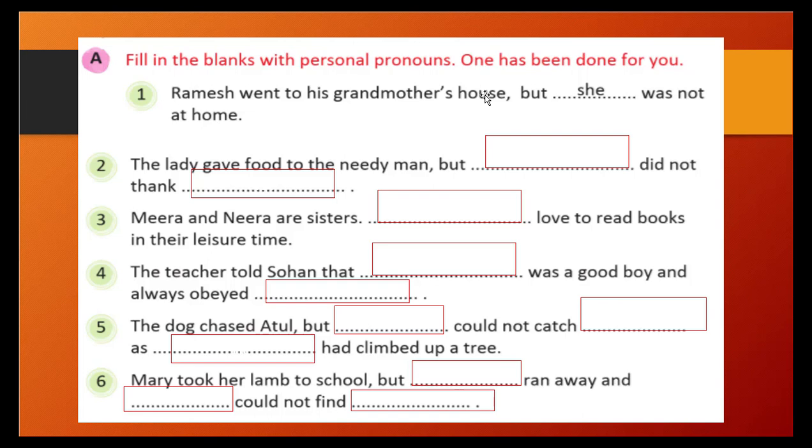Second one now. "The lady gave food to the needy man, but blank did not thank." Whom did that lady give food to? That is the needy man.